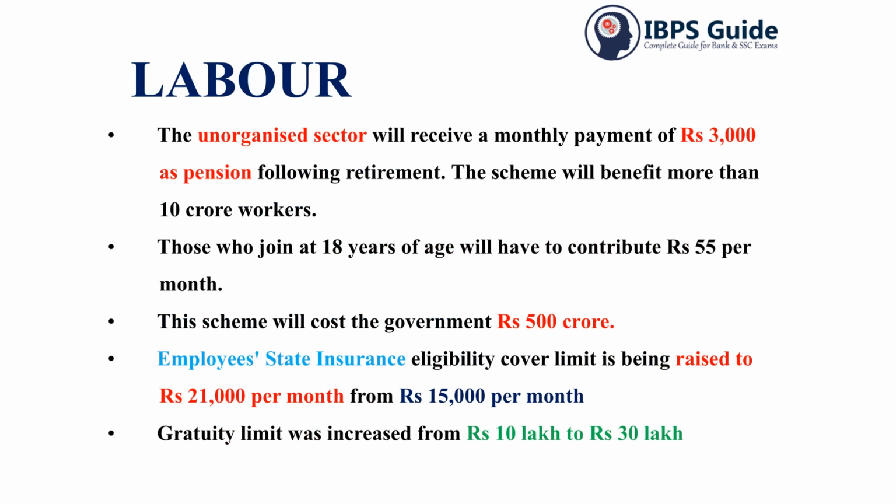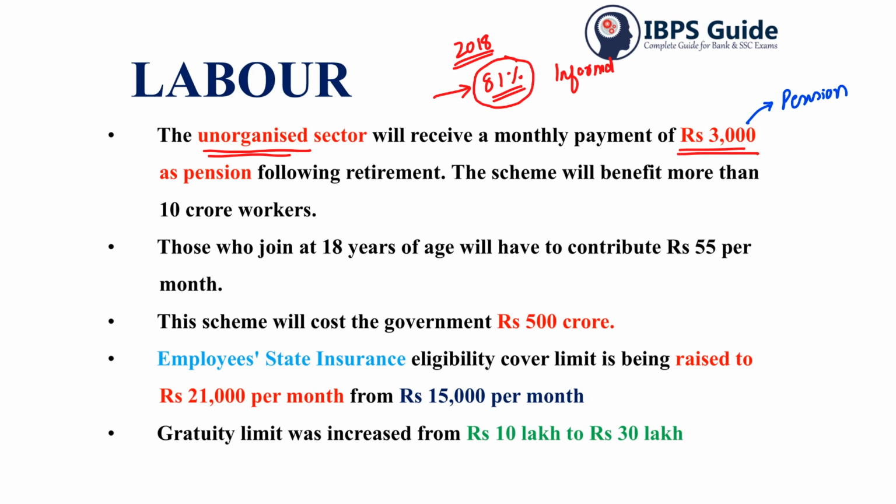If we take into account the data of 2018, then we'll get to know that around 80 to 81% of all our employed persons in India are in the informal sector, and nearly 6.5% are in the formal sector. Hence, to cater to these people, the government has come up with a scheme for unorganized sectors also. The unorganized sector will receive a monthly payment of 3,000 rupees, and this payment will be given as pension.